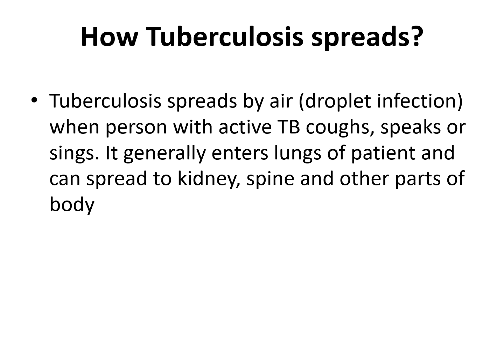How does tuberculosis spread? Tuberculosis often spreads by air, that is droplet infection. Whenever a person who has active TB coughs, the bacilli enter the air and enter into the lungs of another person and cause development of tuberculosis. And this bacilli can even spread to other tissues like kidney and spine and cause tuberculosis.